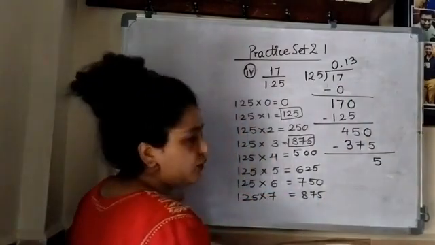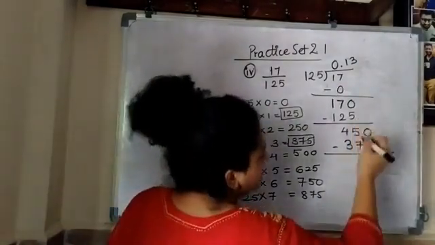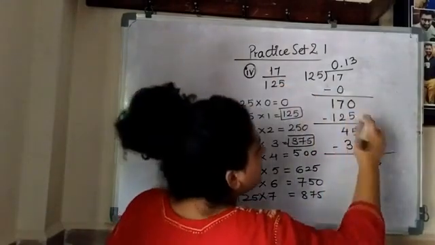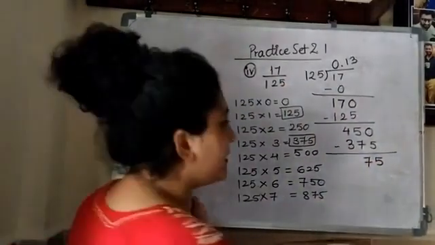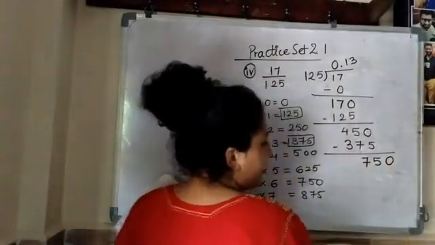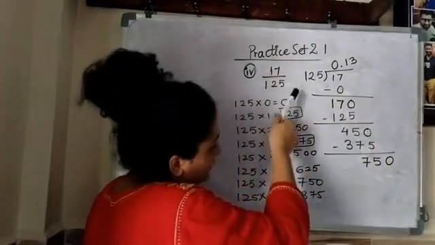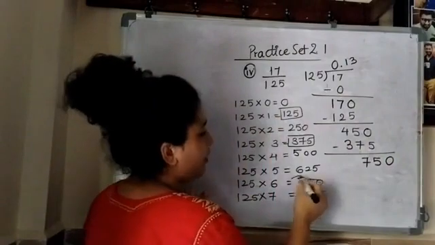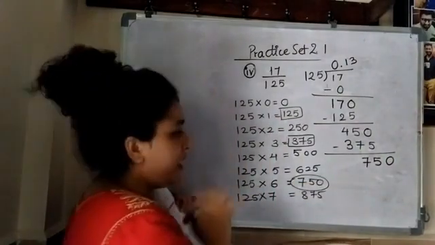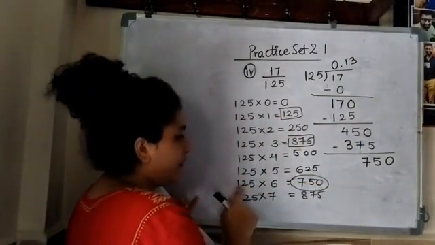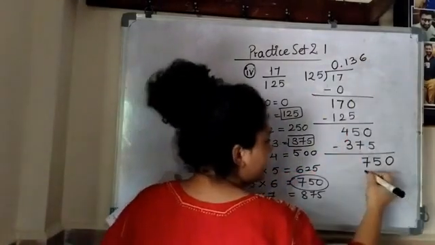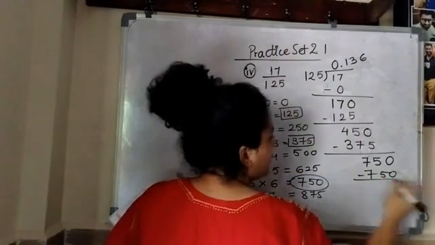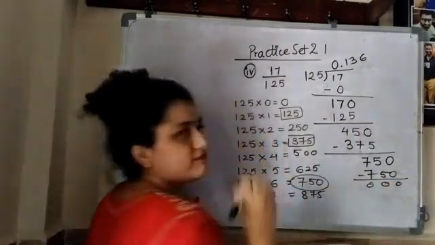I hope you know how to do the subtraction. So after this, what will I get? I will get 75 as the remainder. Now I will put 0 again. Now I will check for 750 in the table. Yes, I got 750 finally. And 750 is what? 125 sixes are 750. So finally I got 0.